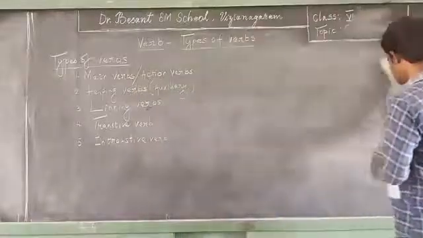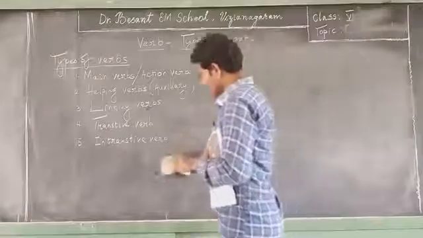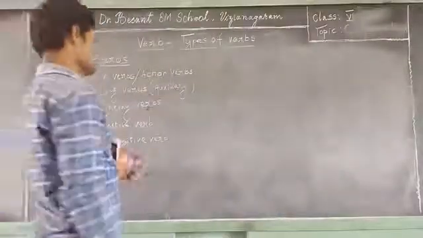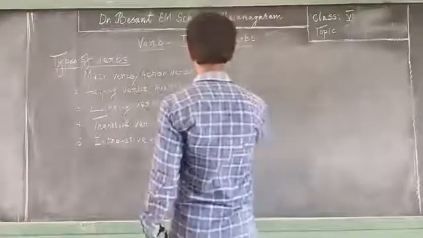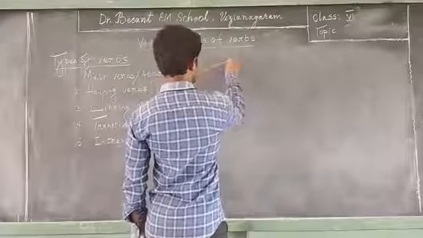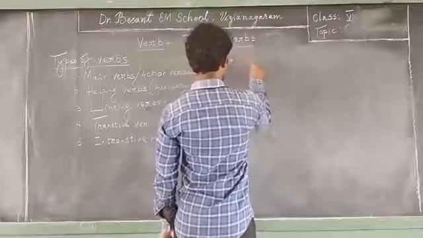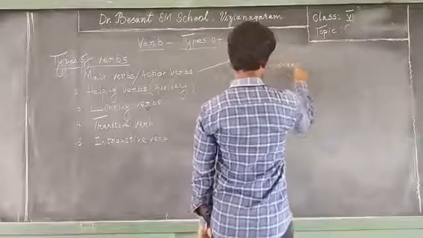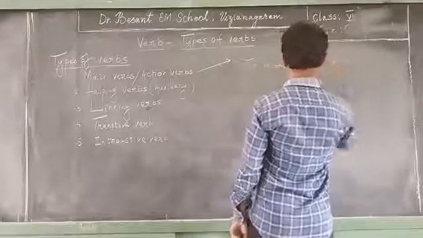So dear children, the first one is about the main verbs. What are the main verbs? What are the action verbs? Let's go through some examples so you can understand very clearly. The monkey jumps.